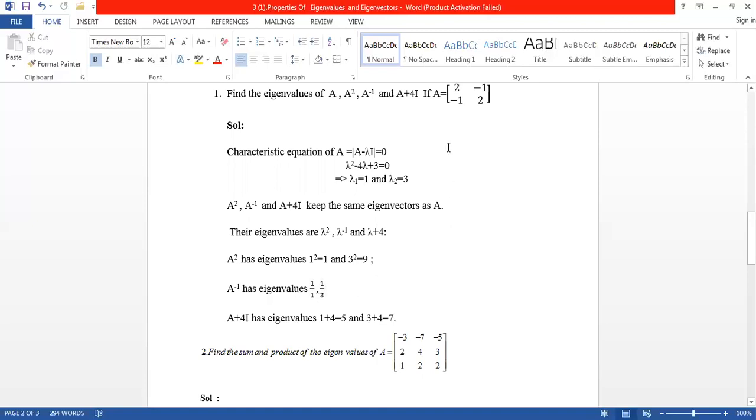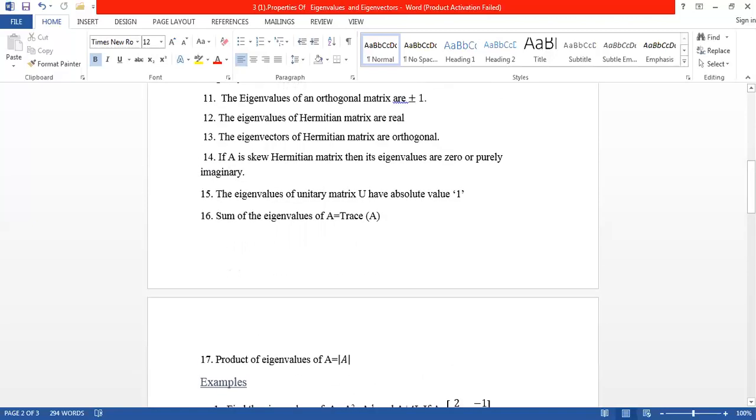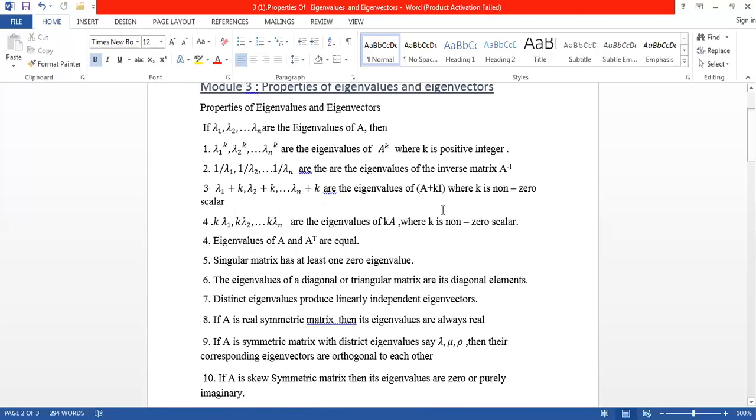Next, A plus 4I. For this, just see this property: the eigenvalues of A plus kI are lambda 1 plus k, lambda 2 plus k, and so on up to lambda n plus k.